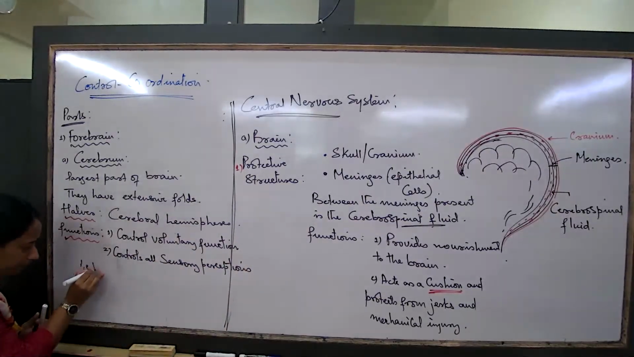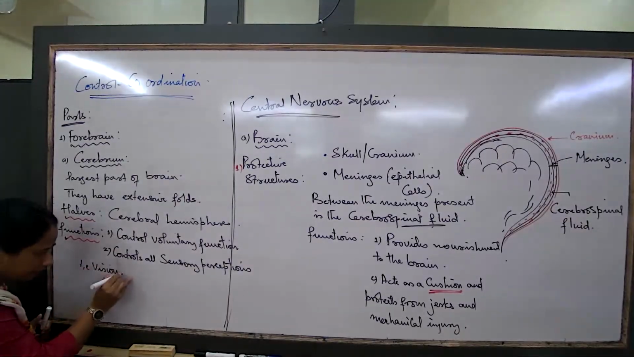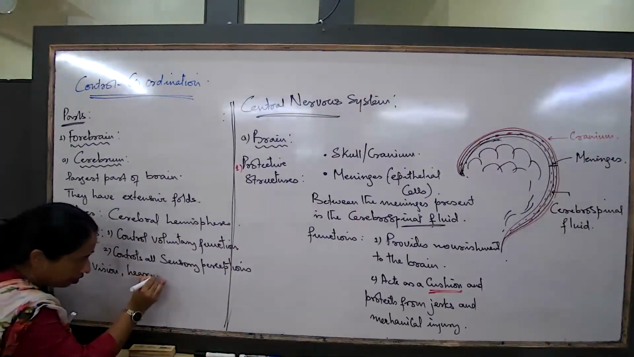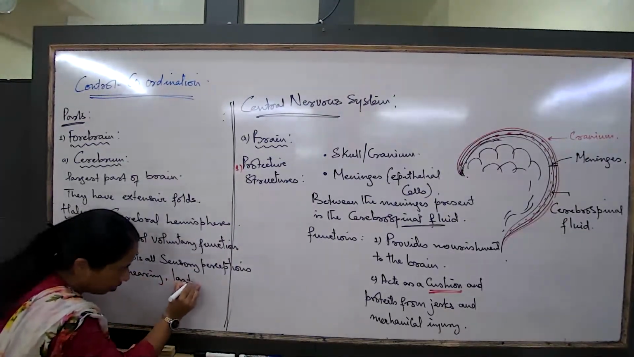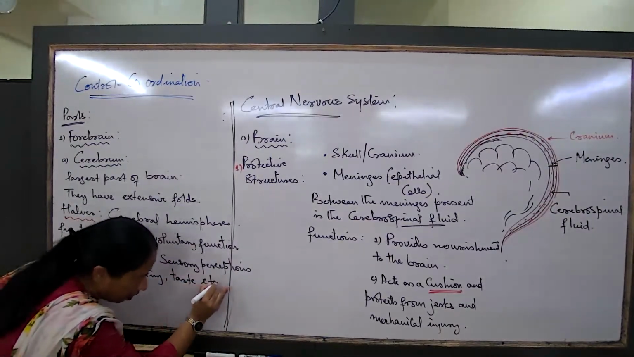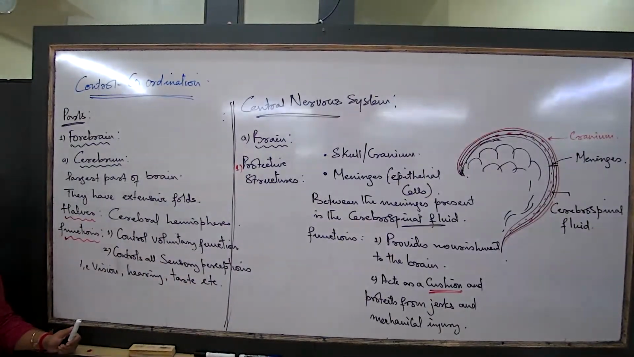That is vision, hearing, taste, smell, etc. It is the cerebrum which controls all these functions. This is what you will have to write as sensory perceptions. What is the meaning of sensory perceptions? How we are able to see and how we are able to talk and how we are able to hear is all because of the cerebrum major.